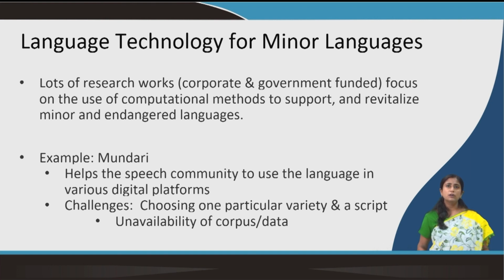But of course, when we talk about working on language technology for minor languages, we need more and more data. We need a huge corpus. And when we talk about these minor or endangered languages, the biggest challenge is to get that kind of corpus or data, because there is unavailability of corpus or data for the minor languages.